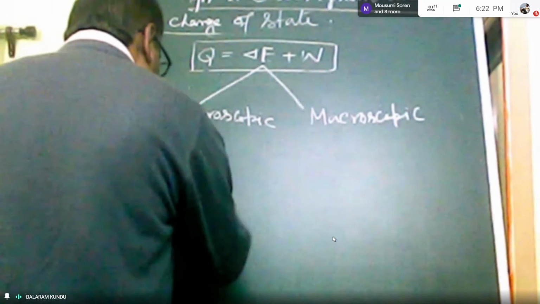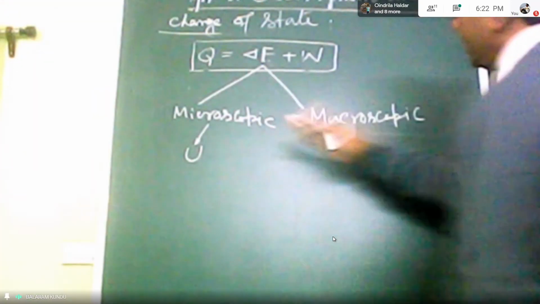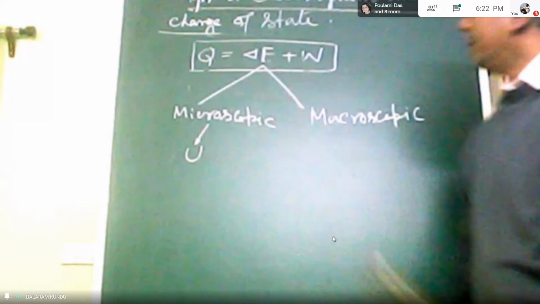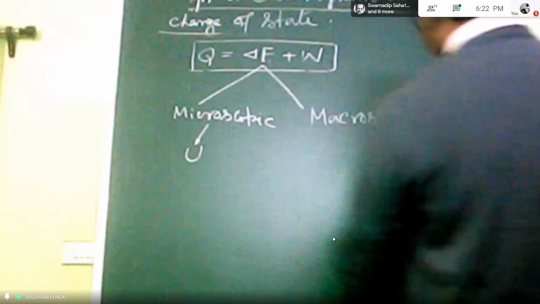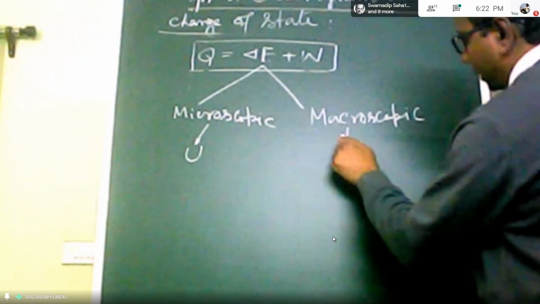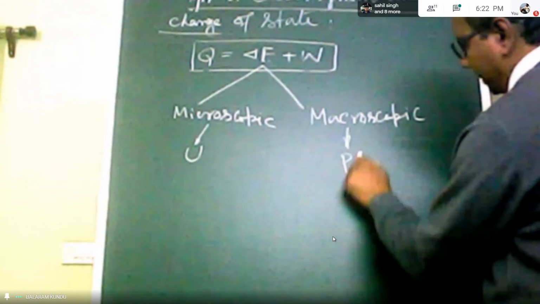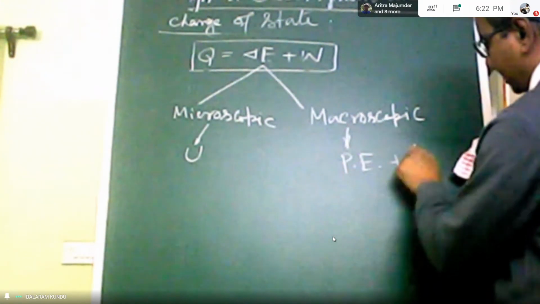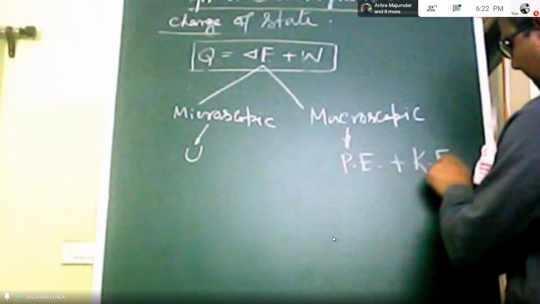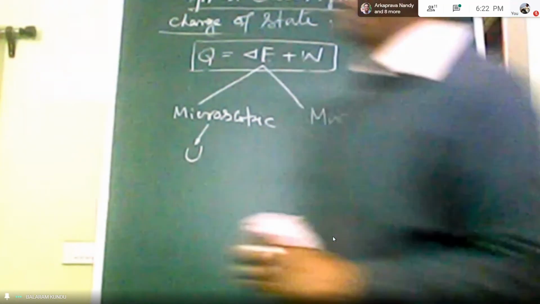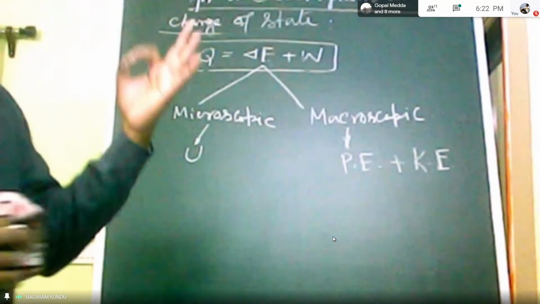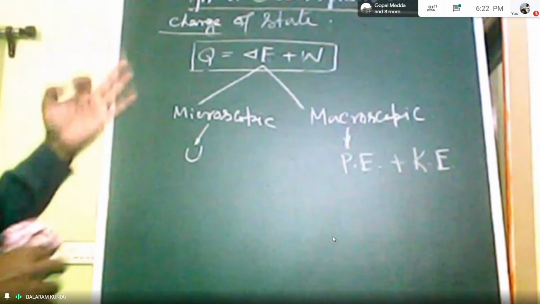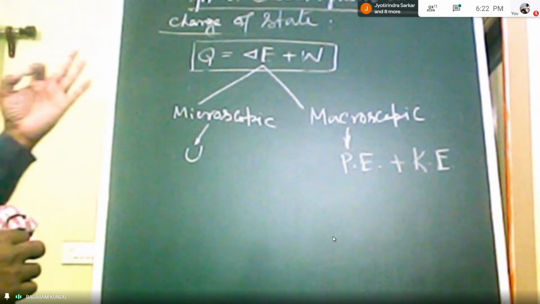So here, microscopic and macroscopic. From the microscopic part we can get the internal energy term, U. So U is possible to obtain from the microscopic part of energy. That is your internal energy, and macroscopic energy is potential energy plus kinetic energy.